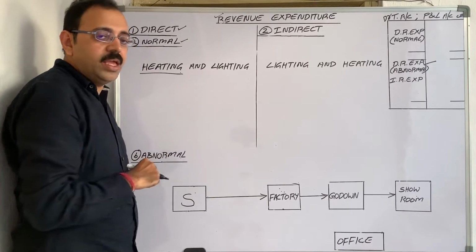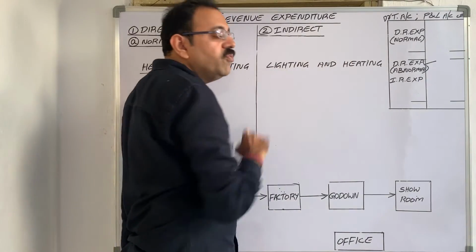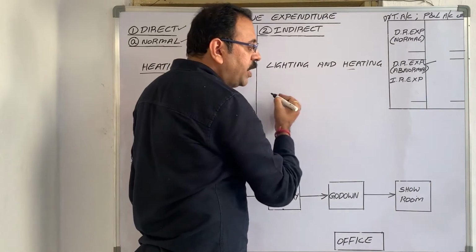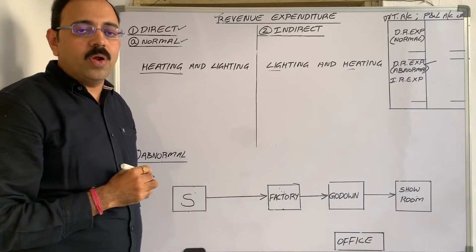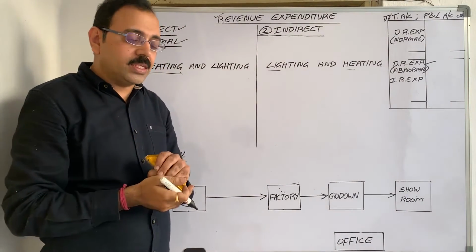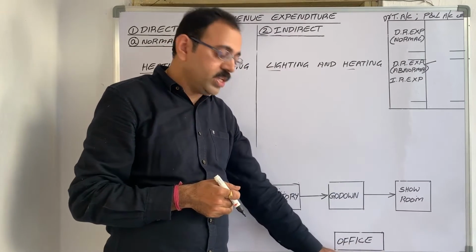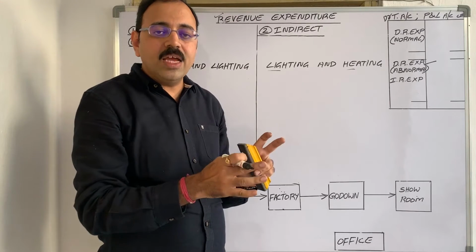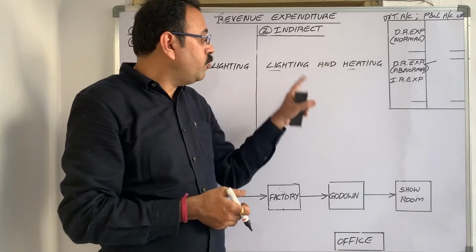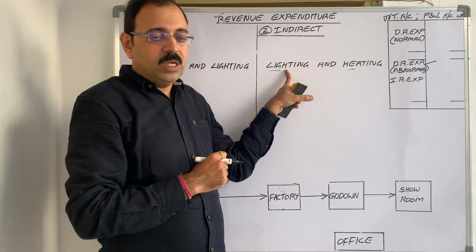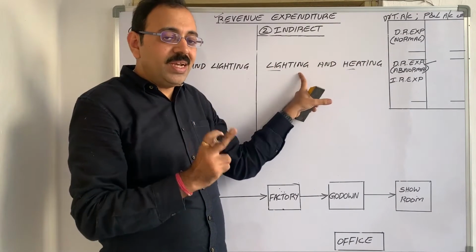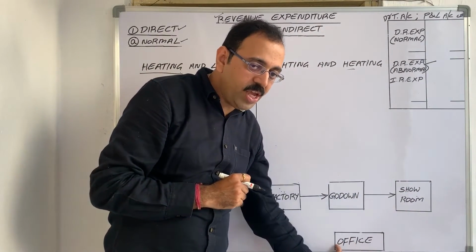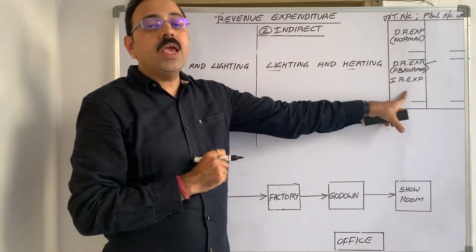Instead of heating and lighting, if lighting and heating word is given in trial balance, then what is the meaning of that? Comparing to heating expenditure, lighting expenditure is more. And where do we use more lights? In showroom, in office, because so many customers visit our showrooms. To attract them, we use more lighting. We spend more money on this purpose. If lighting and heating is given, then treat it as indirect expenditure because this expenditure is related with the showroom or office and debit it to P&L account.